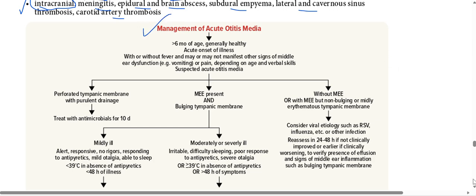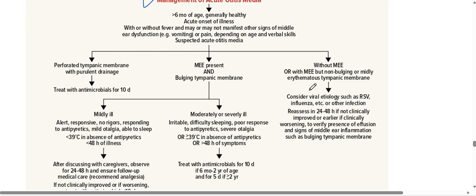As we already know, if the child is less than 6 months of age, generally healthy, acute illness is there with or without fever, and may not manifest other signs of middle ear dysfunction. Depending on age and verbal skills, we are just suspecting acute otitis media. Okay, but the age is more than 6 months.